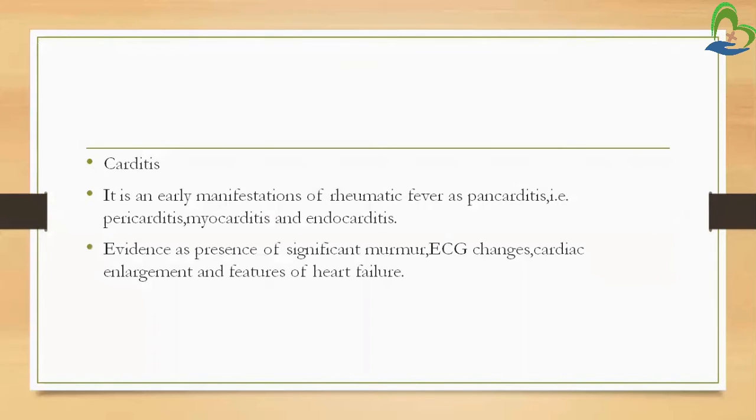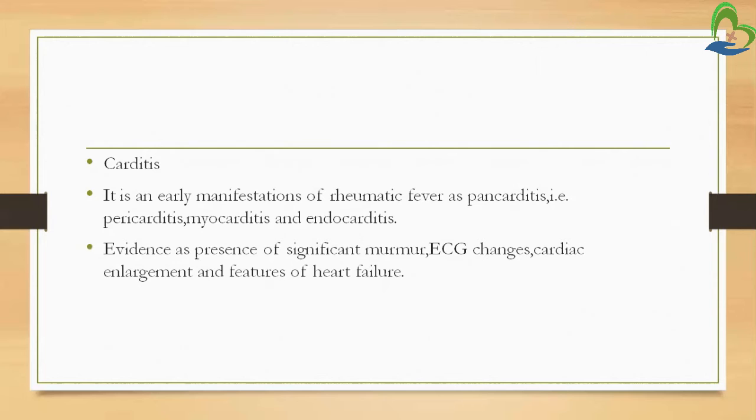Then the next symptom is carditis. Carditis is an early manifestation of rheumatic fever, as pericarditis, myocarditis, and endocarditis. The word itself indicates it: itis means inflammation, and card means heart. So carditis means inflammation of the heart. In carditis, inflammation is seen in all three layers of the heart, that is, the pericardium, myocardium, and endocardium. Inflammation of these three layers is called pericarditis, myocarditis, and endocarditis. This is one of the early manifestations, that is, early symptoms, that we see in a rheumatic fever patient.